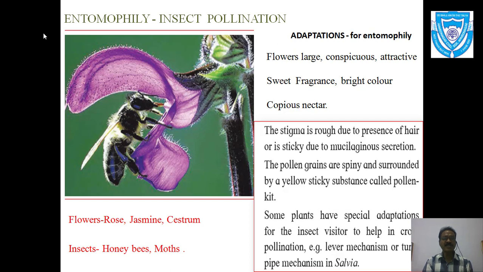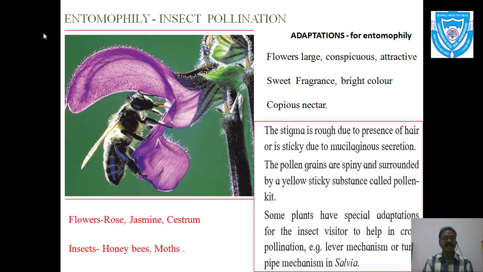Then certain plants show some special types of adaptations. That means they are made with some attractive parts in addition to the normal ones, that is the calyx and corolla. In addition to that, they may have different types of parts which are modified, and they are the adaptations for insect pollination. So certain flowers may have certain types of outgrowths which are helpful for pollination, and these adaptations are favorable for cross pollination.